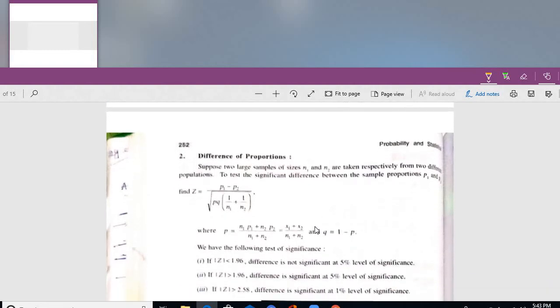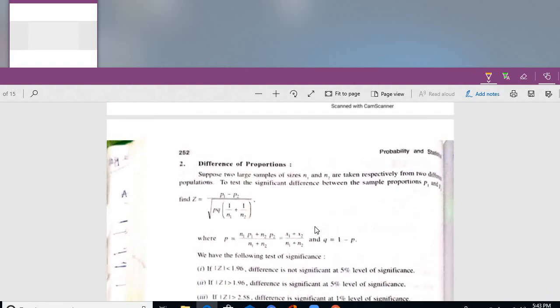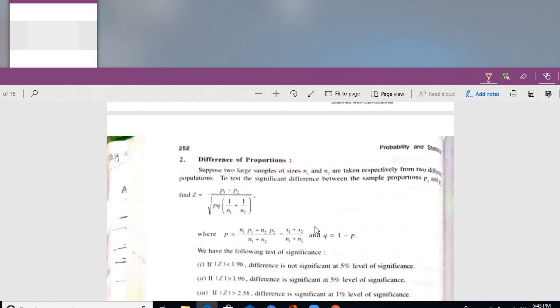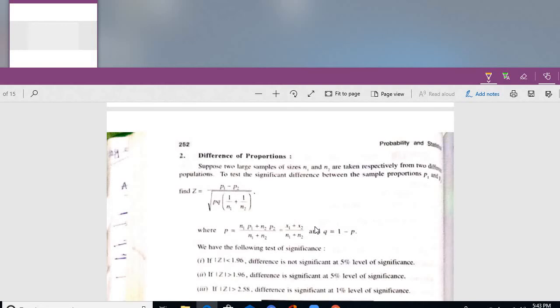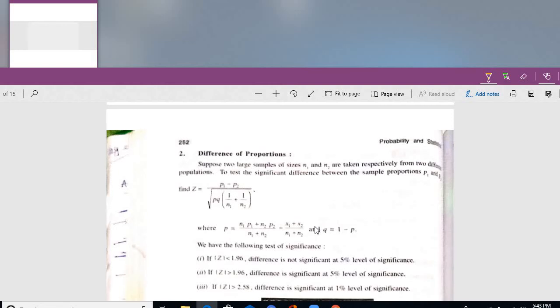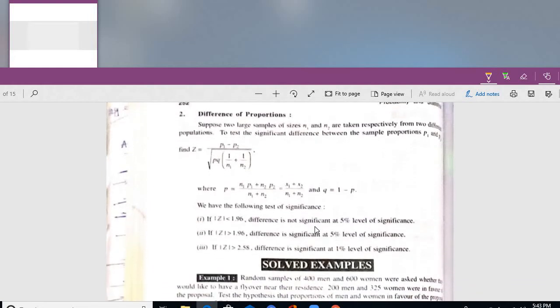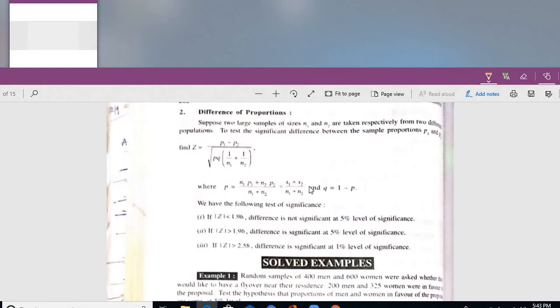So far we have taken one proportion. Suppose a problem gives two proportions. Suppose two large samples of sizes n1 and n2 are taken respectively from two different populations, to test the significant difference between the sample proportions, like a two means problem, a two proportion problem. Test statistic Z is equal to P1 minus P2 over root of PQ into 1 by N1 plus 1 by N2, where P is the pooled value, N1 P1 plus N2 P2 by N1 plus N2, or X1 plus X2 by N1 plus N2, and Q is equal to 1 minus P.